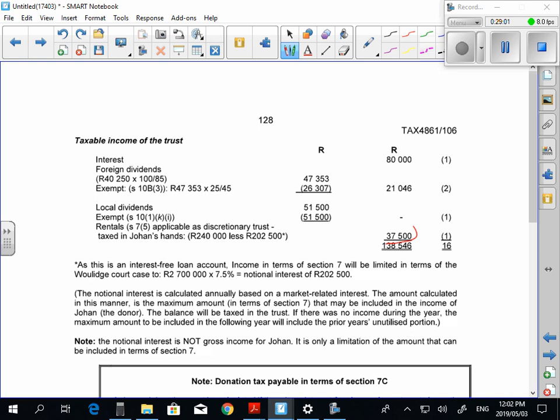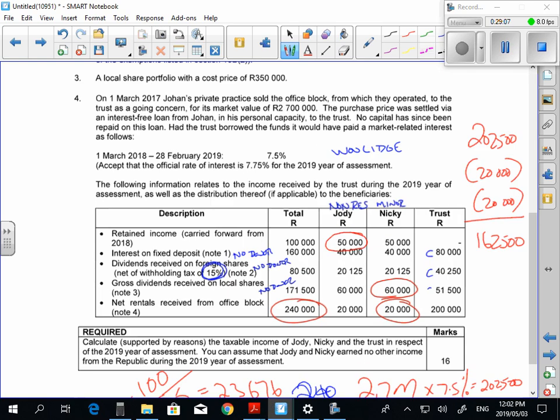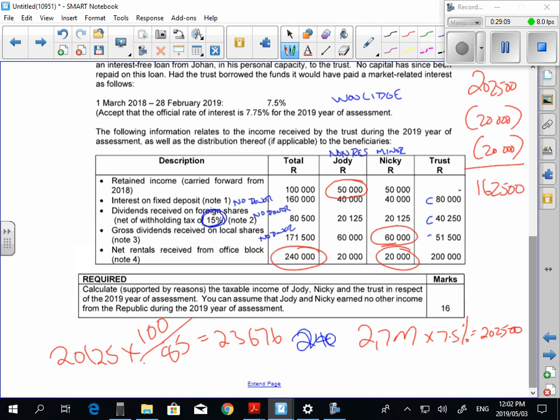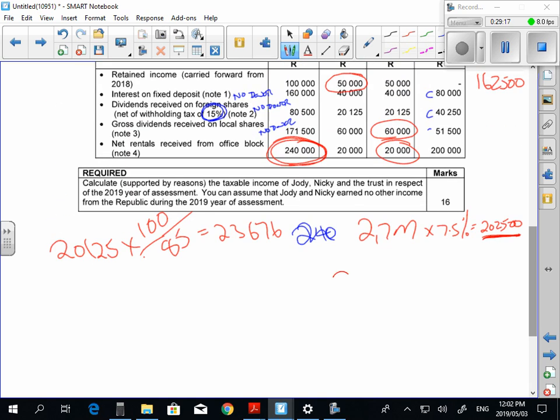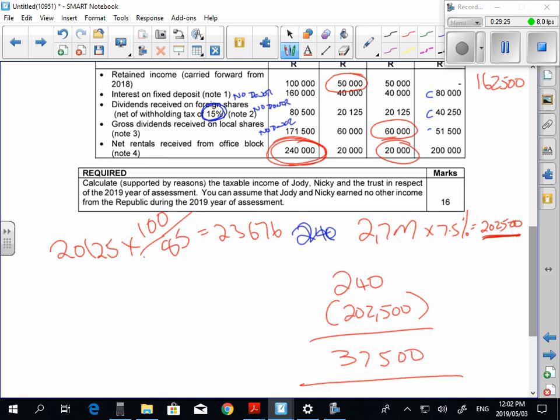Can you see that 37,500, guys? Okay. When we went back here, we said the wobbly limit is 202,500. Total income was 240. So what we're going to do is we're going to say, listen, 240 total less 202,500 leaves you with 37.5. Everybody comfortable? So the donor cannot be taxed on that 37.5.